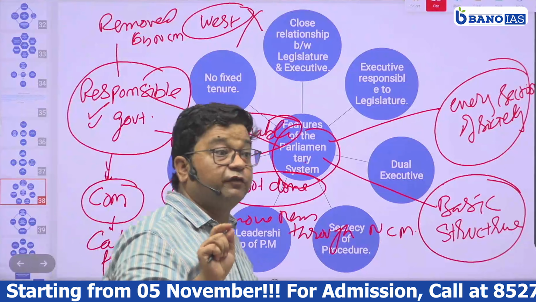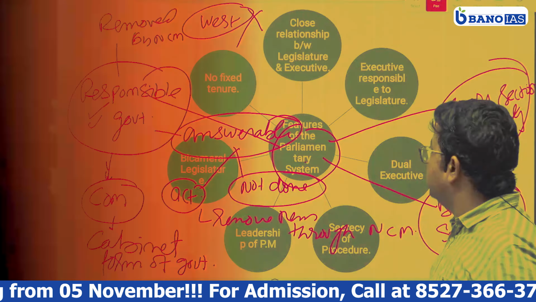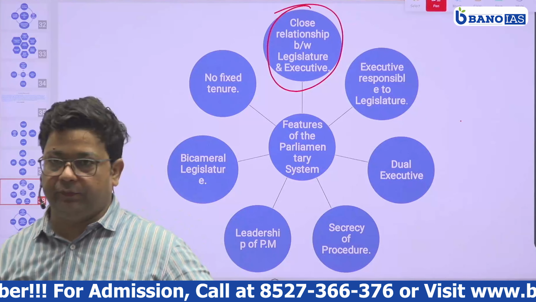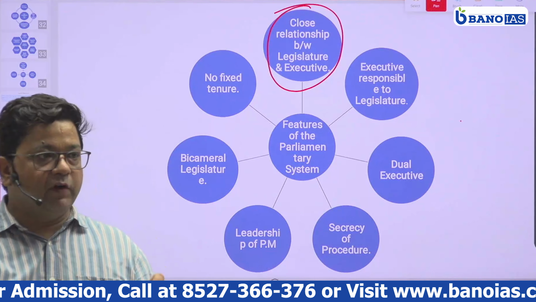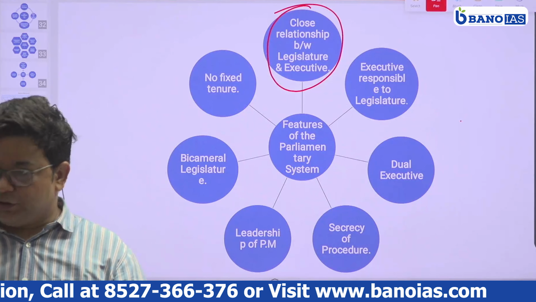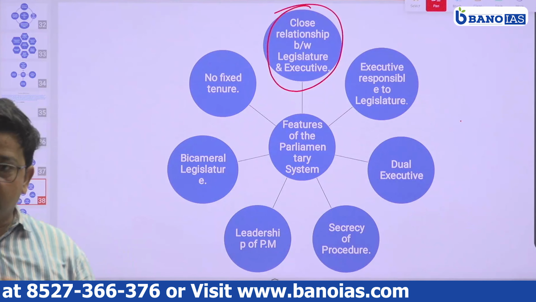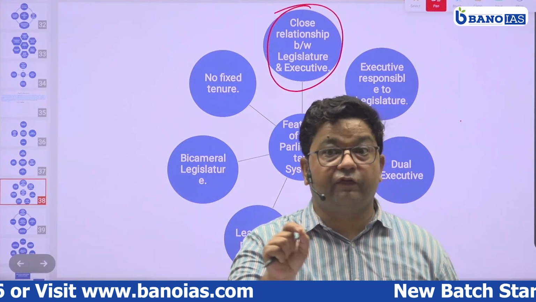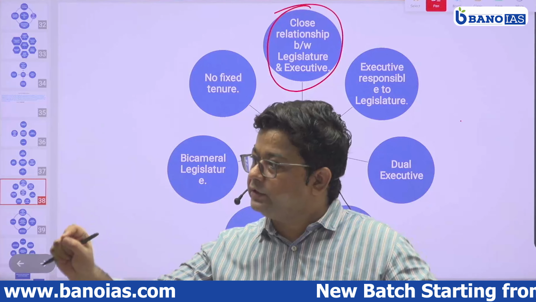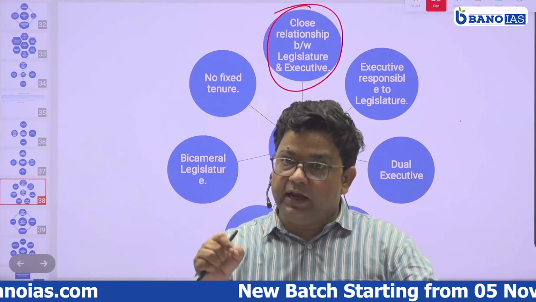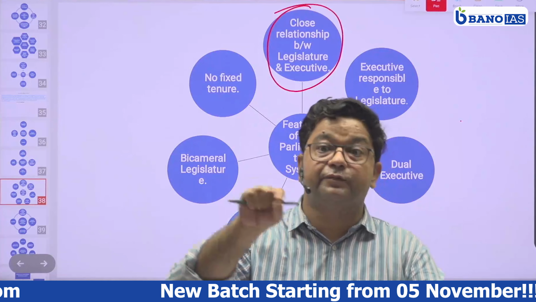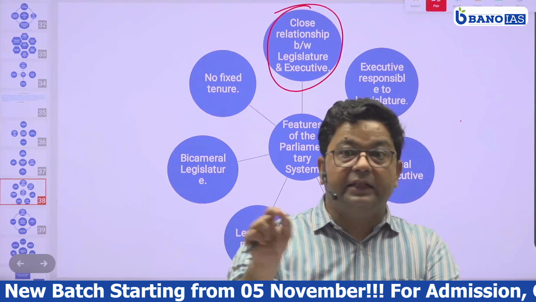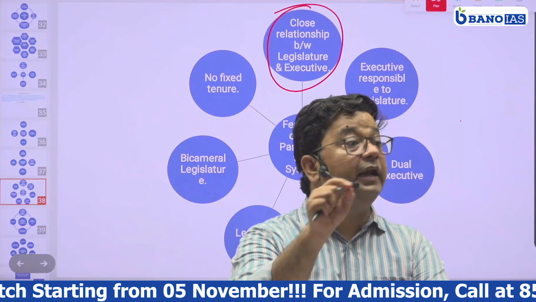Now we will see the features of the parliamentary form of government. The first feature is close relations between legislative and executive. If someone wants to become a minister or head any department in the parliamentary form of government, that person has to be first elected to the legislature, and then if his party, on whose ticket he has been elected, forms a government, then he can become a minister or part of the executive.